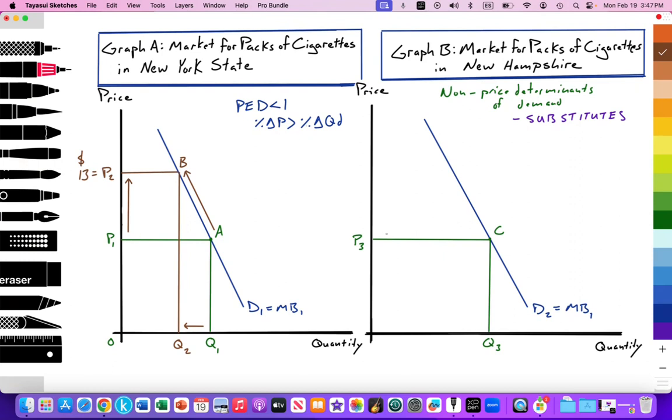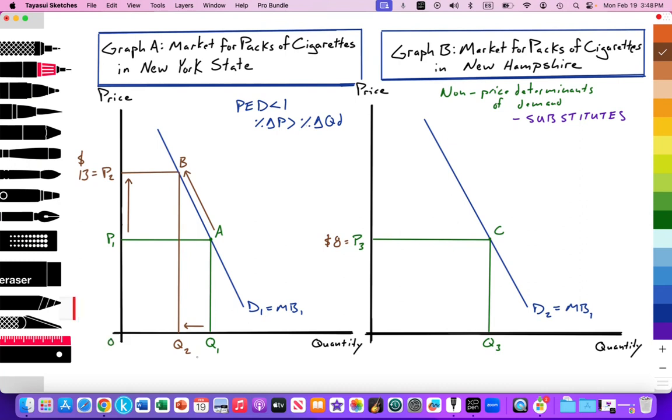All right. Whereas in the state of New Hampshire, let's say that they maintain their state tax at about $1.78, and on average, the price of a cigarette is sitting at $8. Okay, so that's a significant difference between the price of a pack of cigarettes in New Hampshire being $8 versus a price for cigarettes being $13 in the state of New York. That's a $5 difference. So that can create the incentive for New Yorkers in their reduction in the quantity of demand for cigarettes being sold legally in the state of New York.